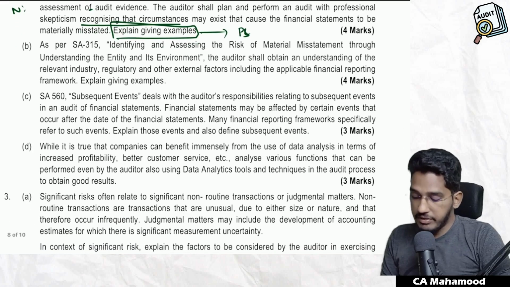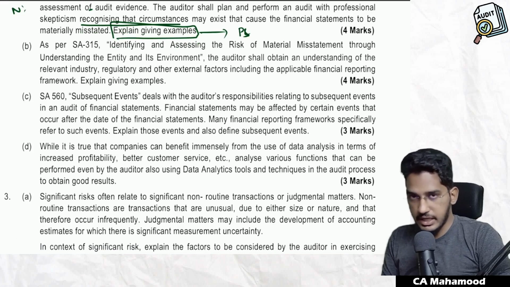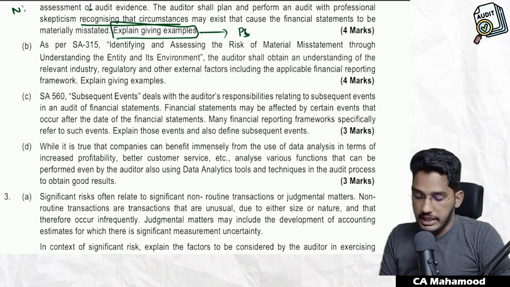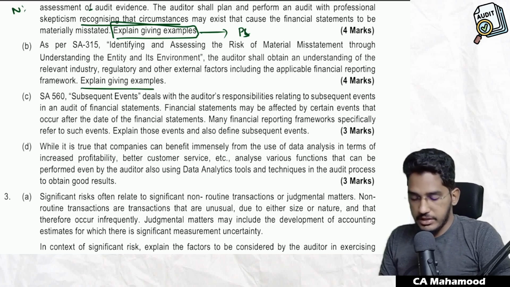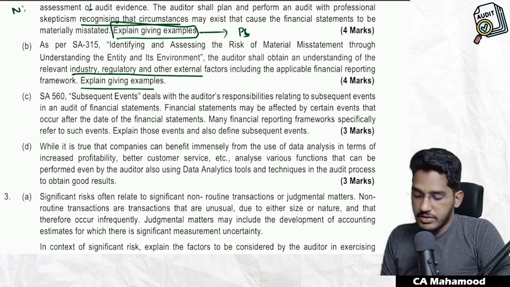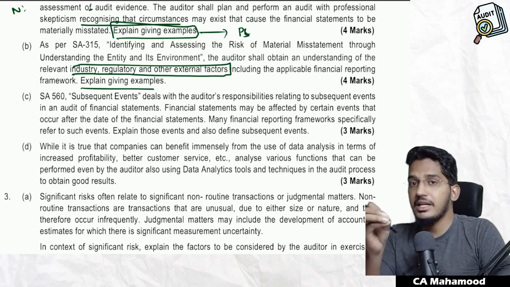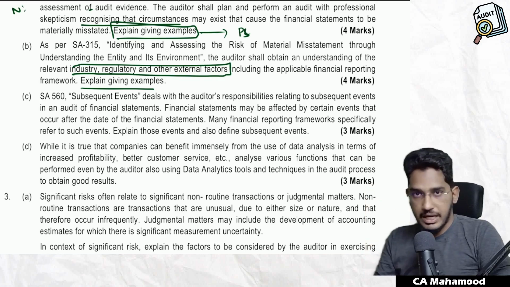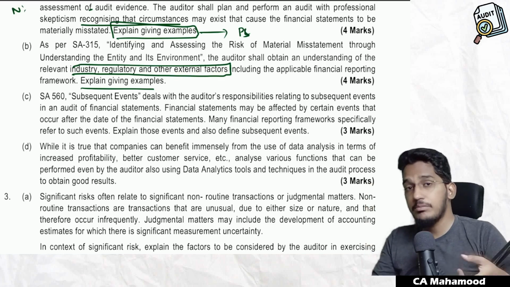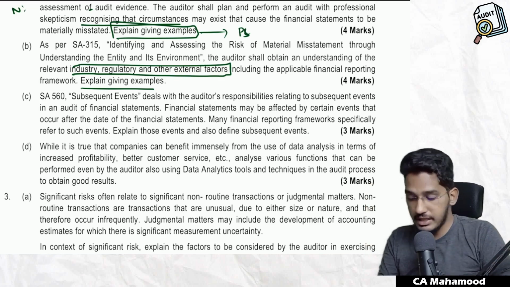As per SA 315, identifying and assessing the risk of material misstatement through understanding the entity and its environment, the auditor shall obtain an understanding of relevant industry, regulatory and other external factors, including the applicable financial reporting framework. Explain, giving examples. This question is there in the material; you will find it in the chapter Audit Strategy, Planning and Program. When you have to understand the client's environment, you will try to understand about industry, regulatory and other external factors. They are asking you for examples of some matters which you will try to understand.